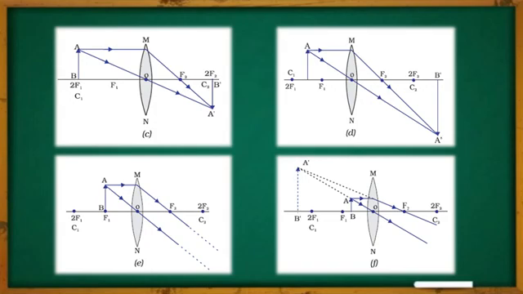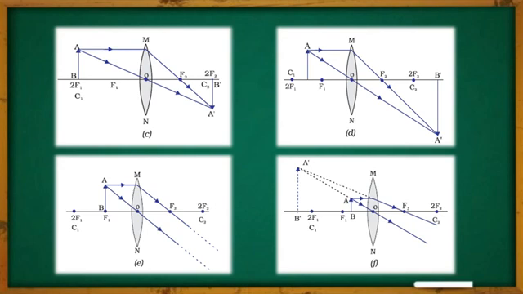But in this case, even if you extend them to infinity or farther away, they will never meet each other because these two rays are diverging away from each other. So in order to make them meet, we have to extend them in the backward direction imaginarily, so that they will meet each other at the point A dash, and there the image of the point A will be created.